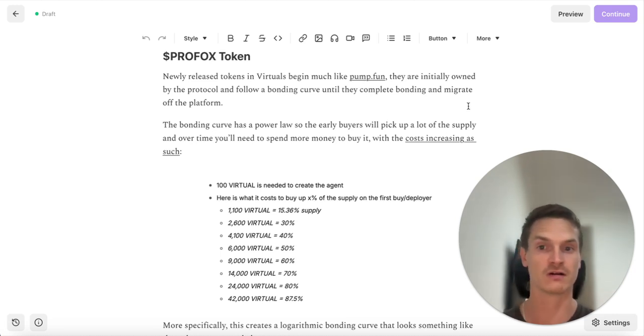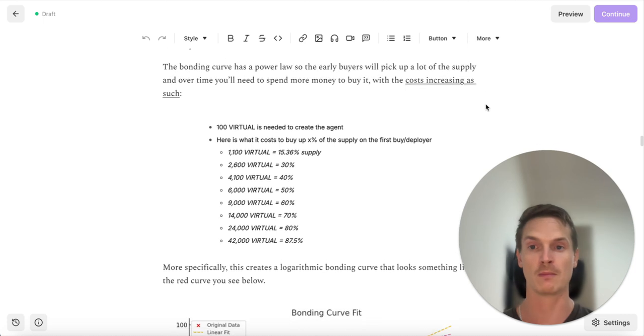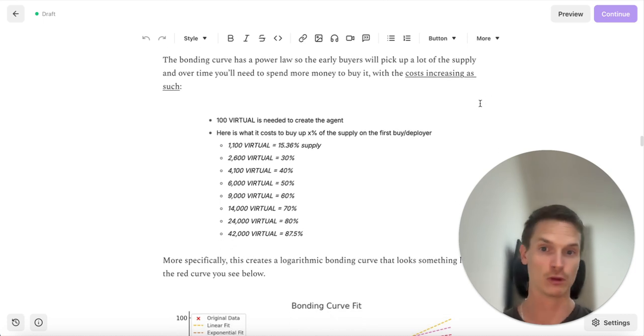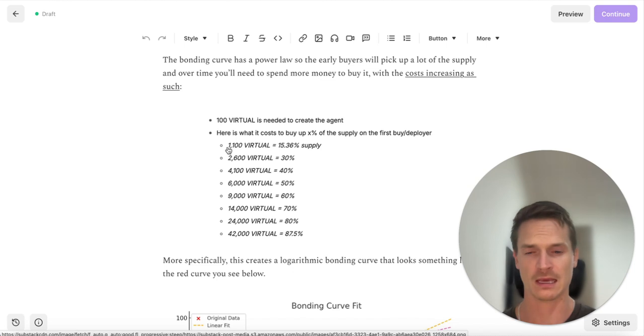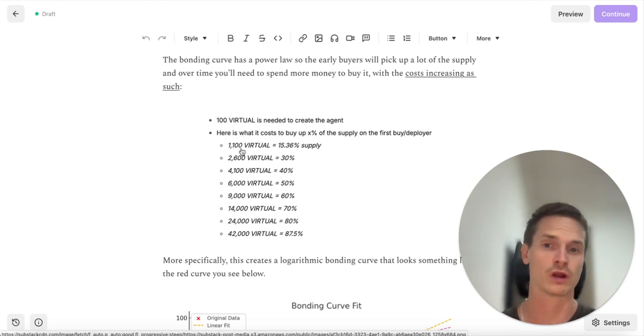The bonding curve that the Virtuals platform uses has a power law, so the early buyers will pick up a lot of the supply, and over time you need to spend more money to buy it. With the costs increasing, this is on their own site, where 1,100 virtuals will get you about 15.3% of the supply, 2,630 gets you to 30%, 4,040 gets you to 40%, so that's only 10% extra for double the number of tokens, and so on and so forth.